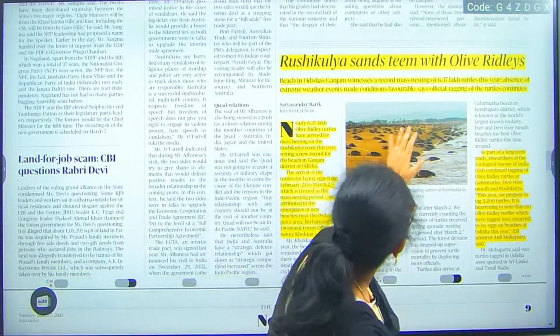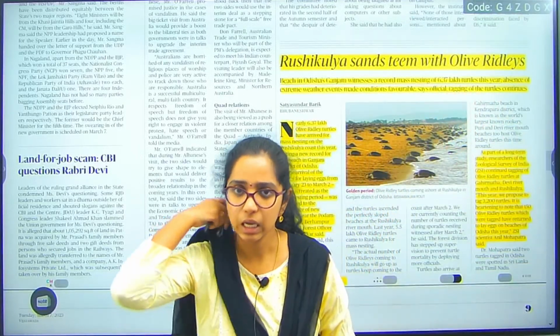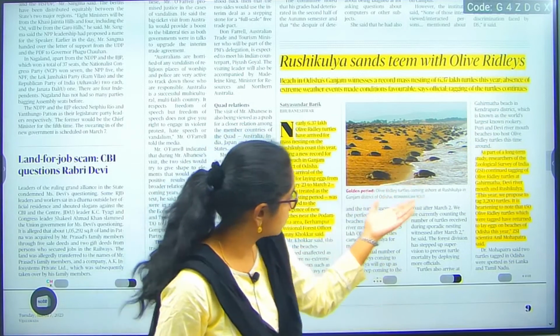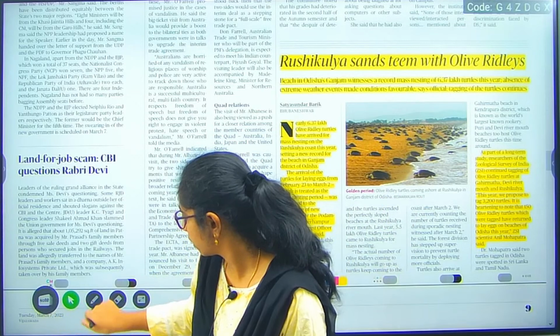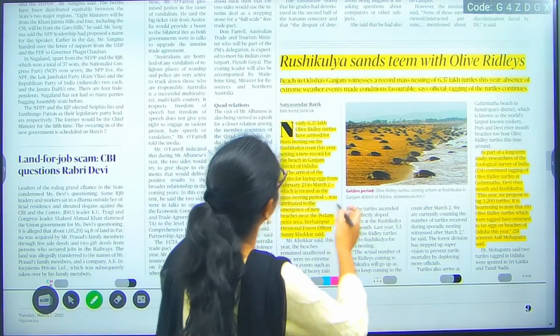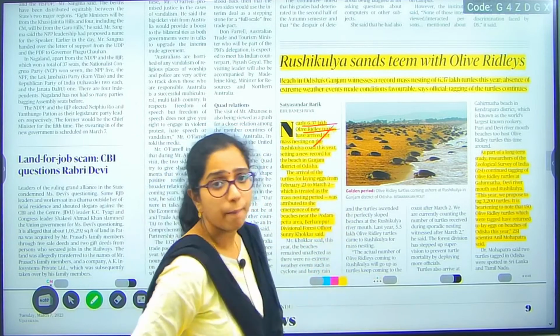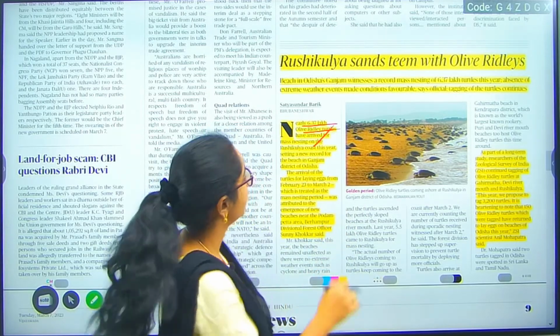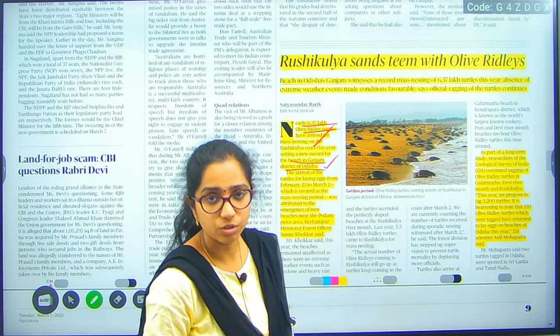Rushikulya sands teem with olive ridleys. These olive ridley turtles are currently laying eggs in this particular place in Odisha. This is the environment part. Nearly 6.37 lakh olive ridley turtles have arrived for mass nesting in Odisha, on the beach in Ganjam district.